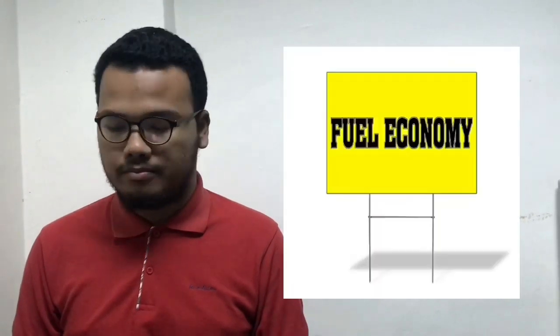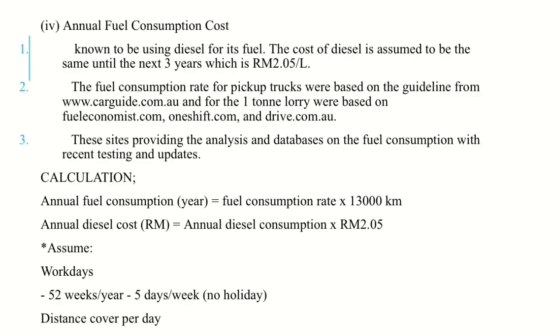The fuel consumption of the pickup trucks and the 1 ton lorry is taken from carguides.com and fueleconomics.com. The calculation for the annual fuel consumption per year is fuel consumption rate times the distance that the vehicles use.